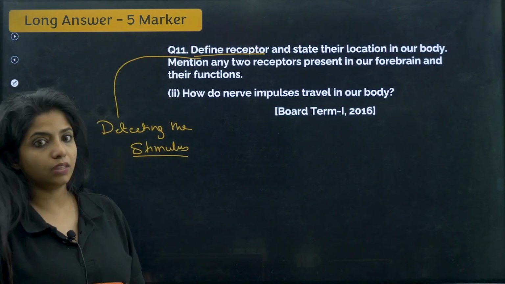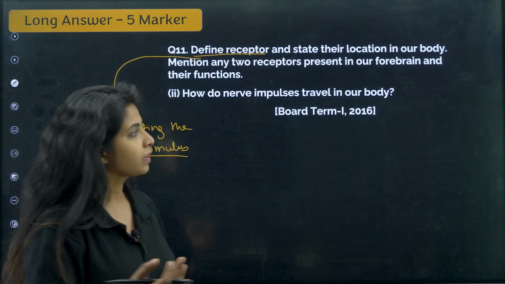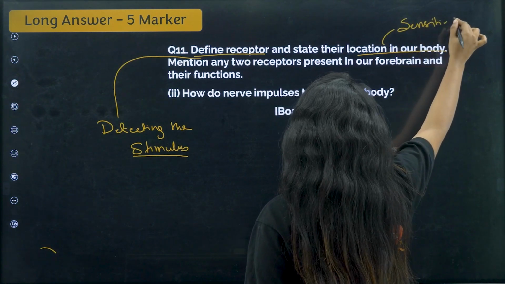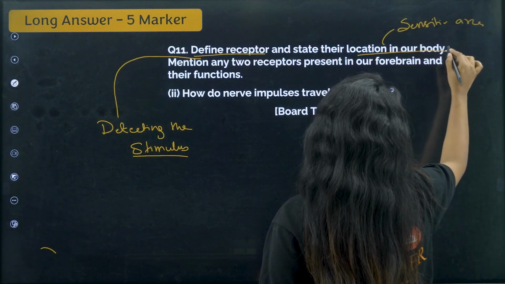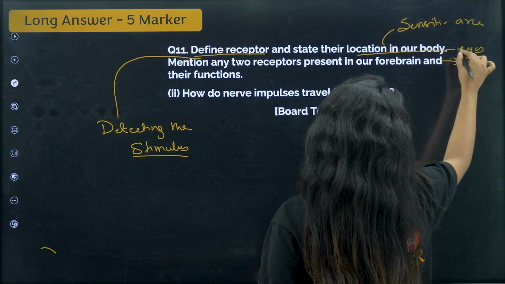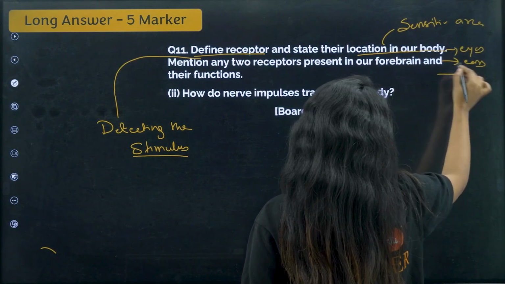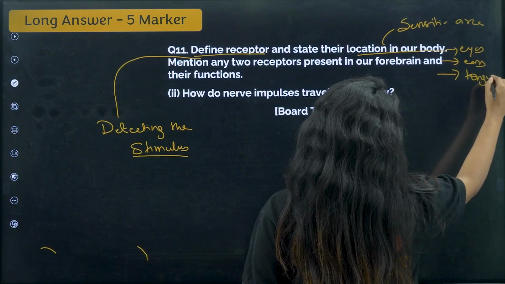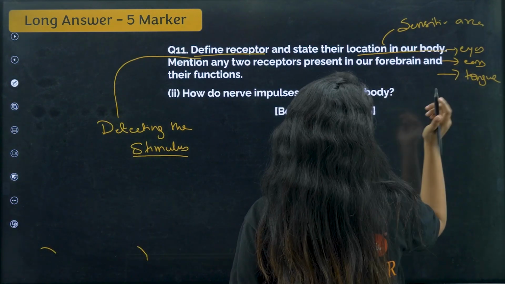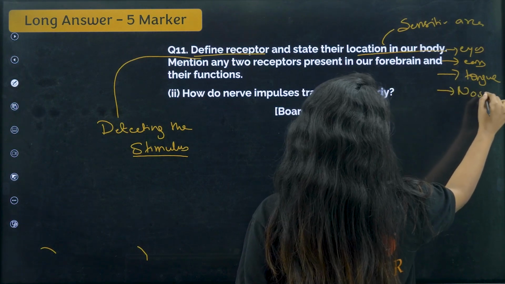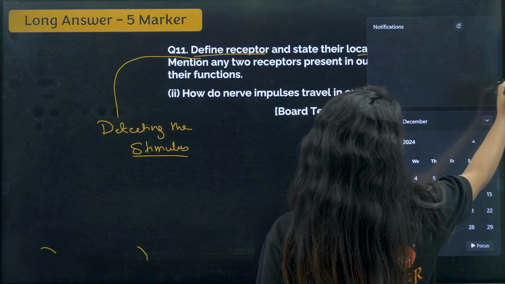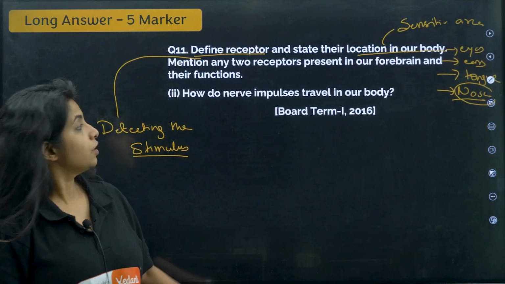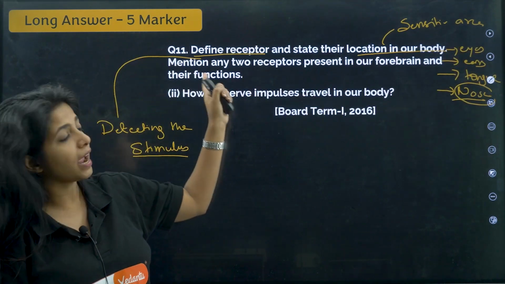Now, state the location of the receptors in the body. It's there in all our sensitive areas. You can say it's there in our eyes, in the ears, all these locations. Okay, tongue, you have it in your tongue. And nose. Here you have olfactory, here you have gustatory, ears you have phono, eyes you have photo, all these things.